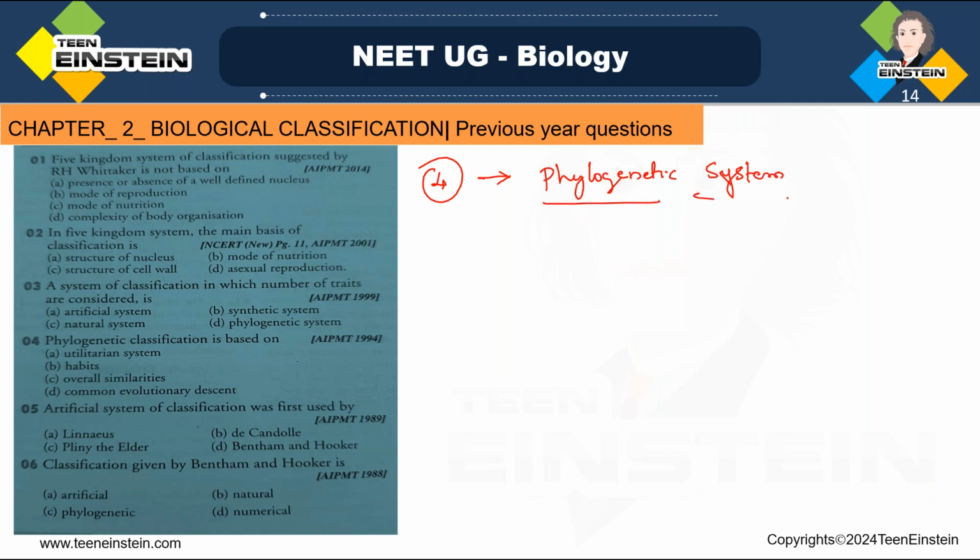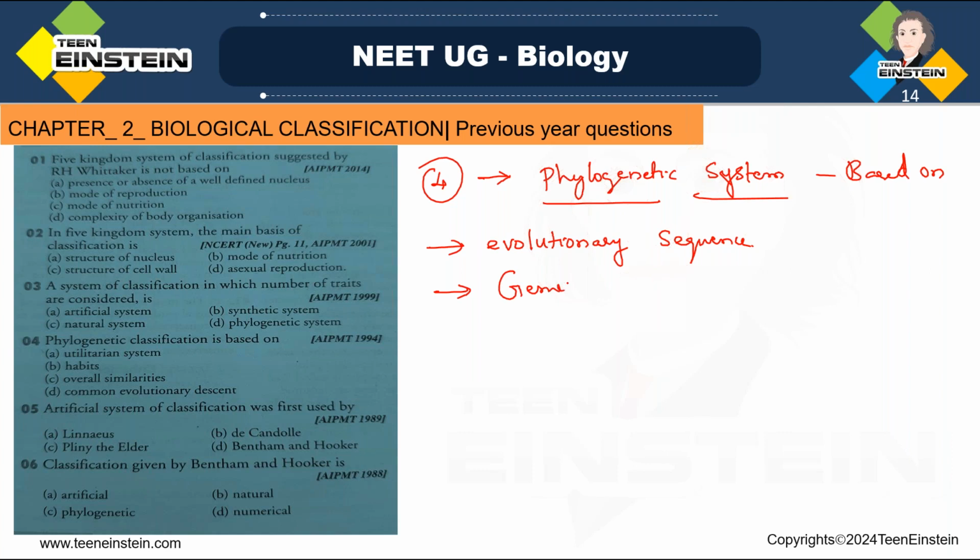In phylogenetic system of classification, organisms are classified on the basis of what? Evolutionary sequence. It's based on the evolutionary sequence and the genetic relationship among the organisms.